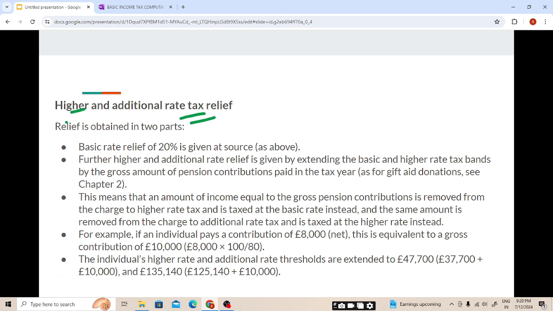Now coming to the higher and additional rate tax relief.